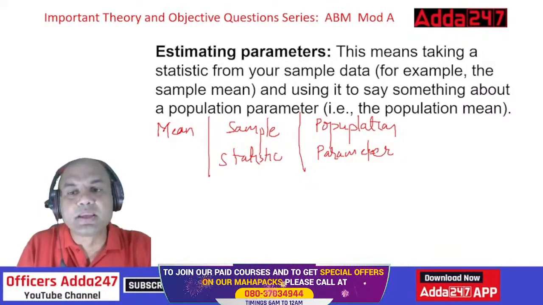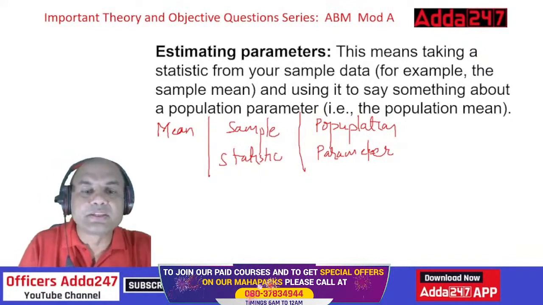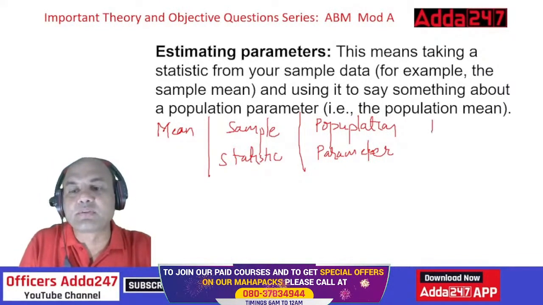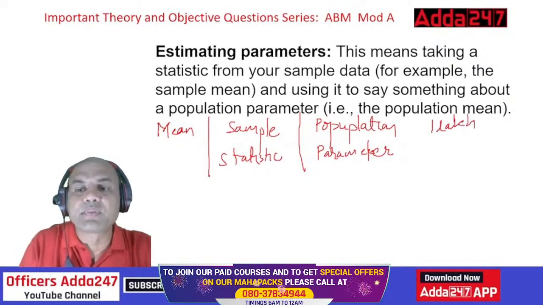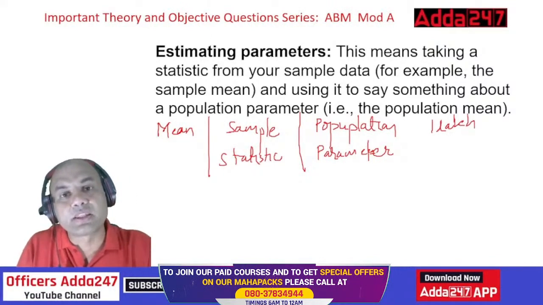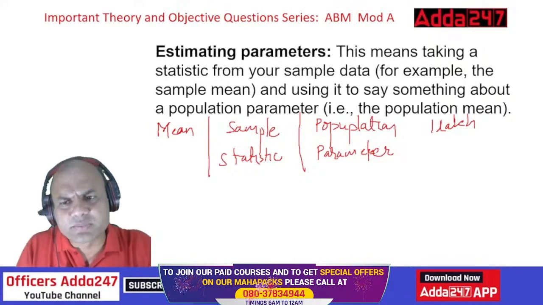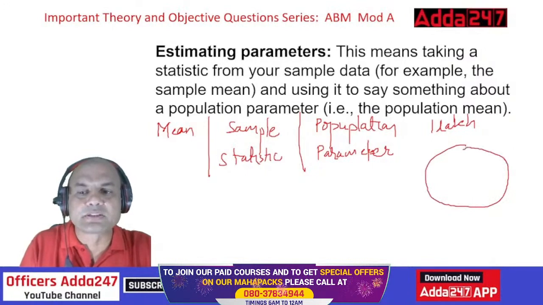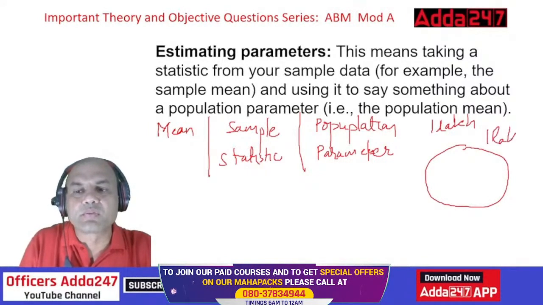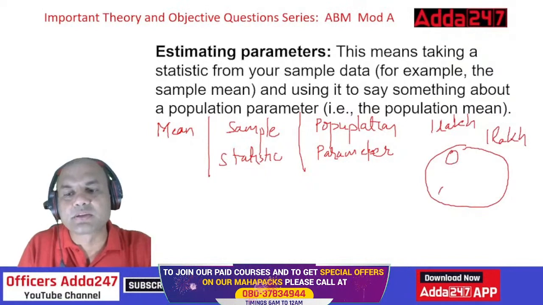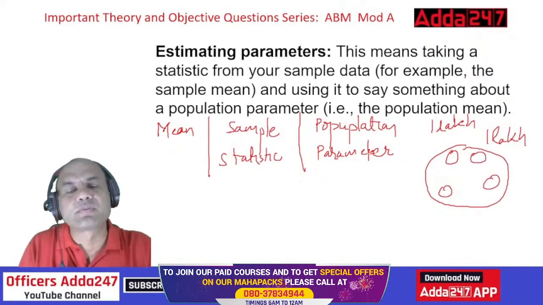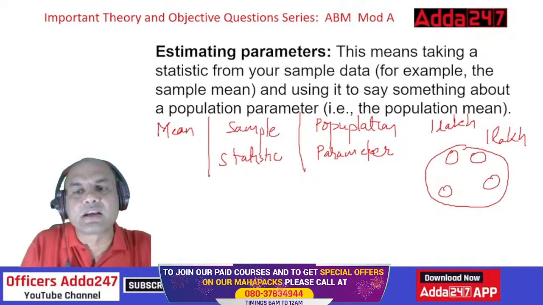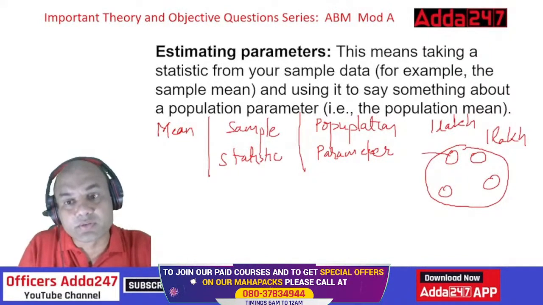So what is the basic logic of estimating parameters? It means taking a statistic from your sample data and using it to say something about the population parameter. What does it mean? Suppose there are 1 lakh houses in the city, and I have been told to do the survey of 1 lakh houses in one day. Is it possible to do it in one day? No. What will I do? This is the complete population of 1 lakh. I'll take samples, something from here, something from here, something from here, and this last one from here. 4 samples I'll take of, let's say, 10 houses or 100 houses, 50 houses.